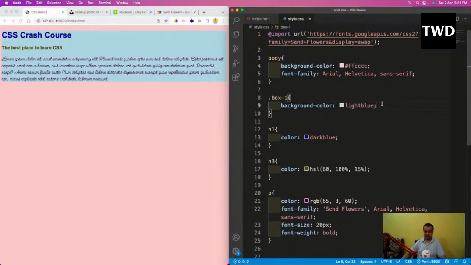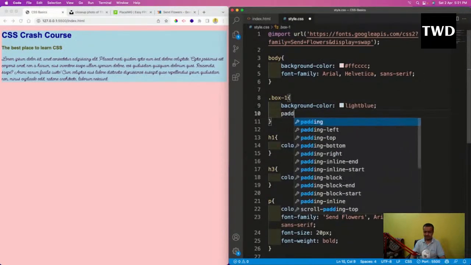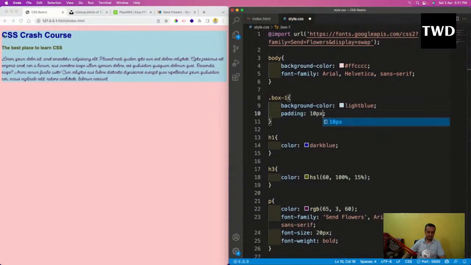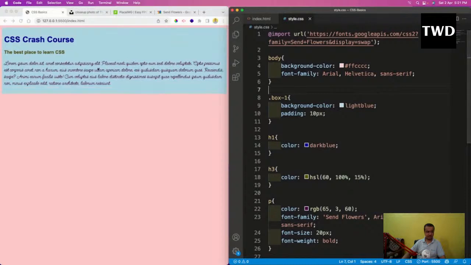And there is something else known as padding. Again, I don't have much time to tell about it. So padding I can give maybe as 10 pixel. See, everything is very close, so it will add some space around it, 10 pixel.